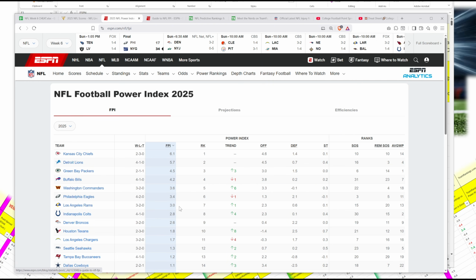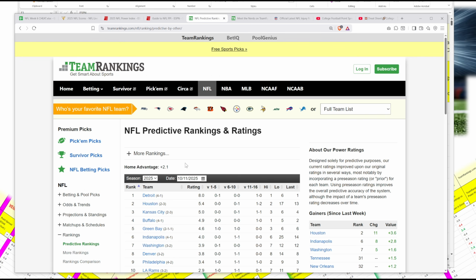Home field advantage I use the number 2. Statistically, home field advantage in the NFL is around 1.5 to 3, so I'm using 2, and this is from the TeamRankings site.